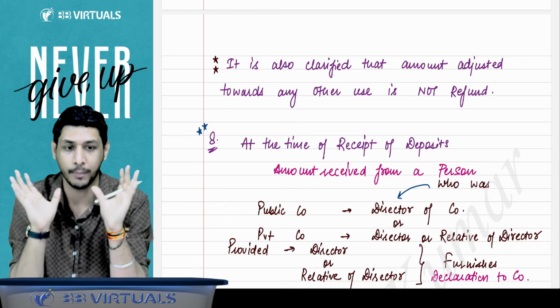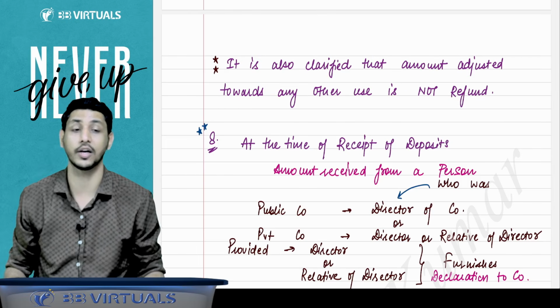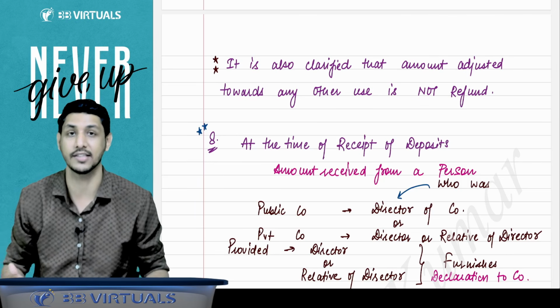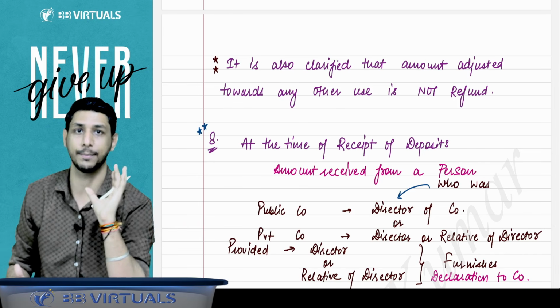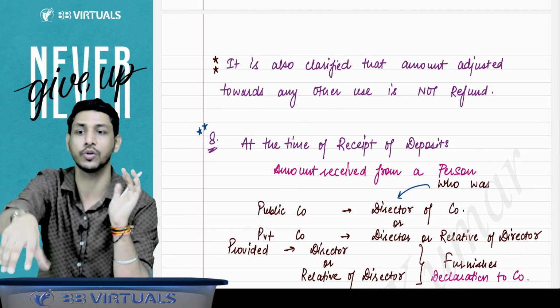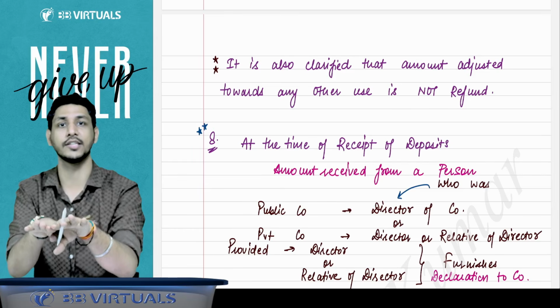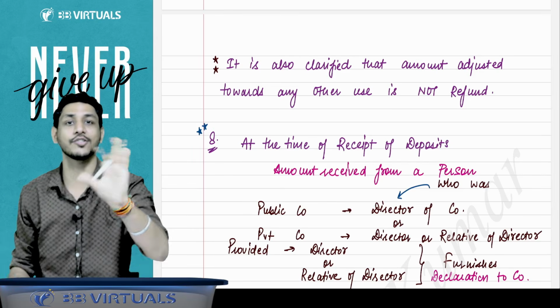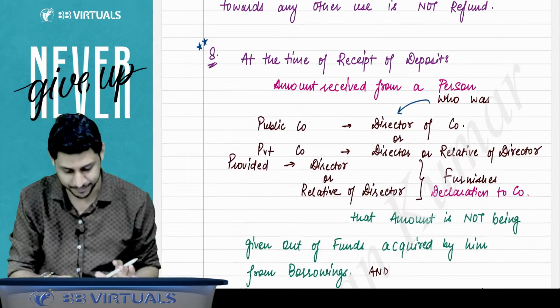Please keep this in your mind that it is clarified that amount adjusted toward any other use is not a refund. Amount adjusted is never considered as a refund. Refund means you have to repay the money back to that person. If any amount is recoverable from that person, the company cannot adjust that amount and say, oh, we refunded the amount. No, it is not a refund. You have to actually refund the amount. Got it? Got it, sir.